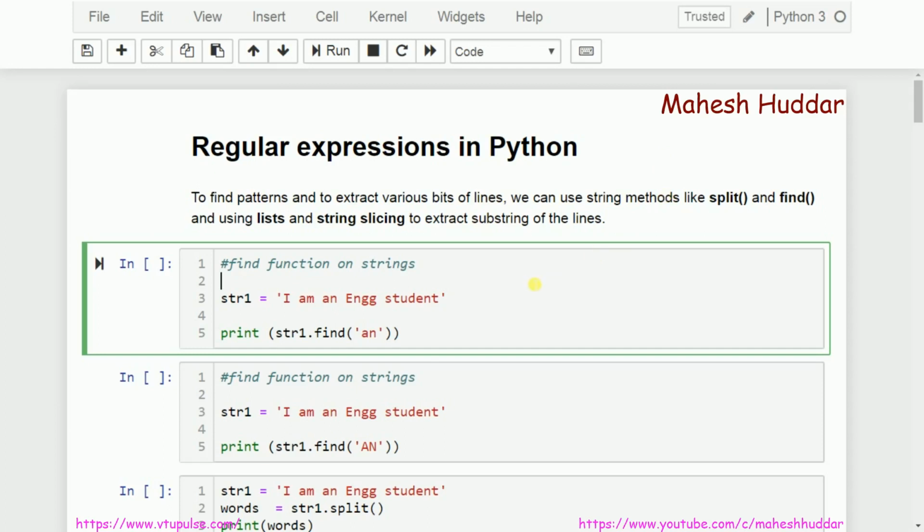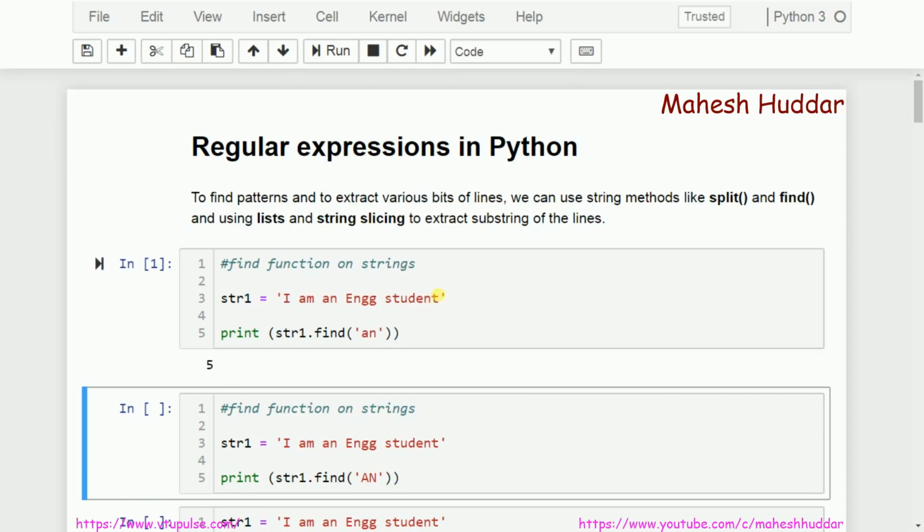Let us say that I want to find whether a particular pattern is present in a string or not. I can use a find function. In this example, str1 is a string having the value "I am an engineering student". In the next statement, I am trying to find whether "an" is present in this string as a substring. If it is present, it will return the index of the first character. If it is not present, it returns -1. So if you see the output in this case, it has returned 5.